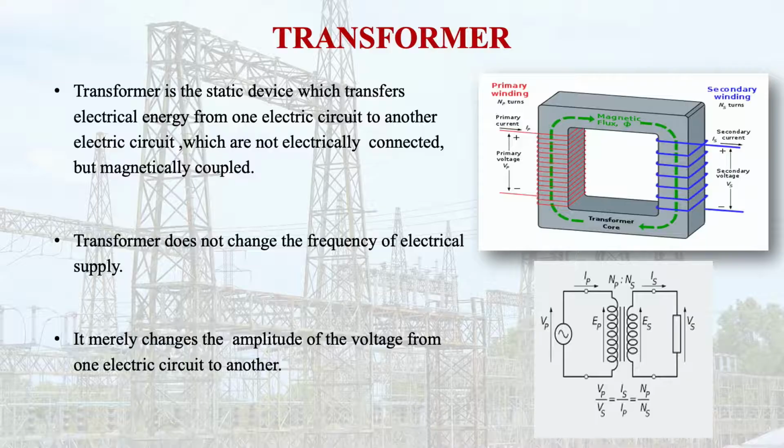That means if on the primary side the supply is at 50 Hertz, on the secondary side also you will get the supply at 50 Hertz. So it works without change in the frequency. It merely changes the amplitude of the voltage from one electric circuit to another electric circuit. That means it can step up the voltage or step down the voltage.